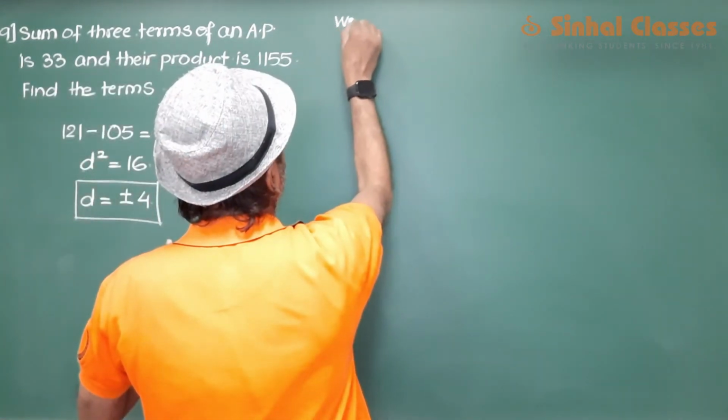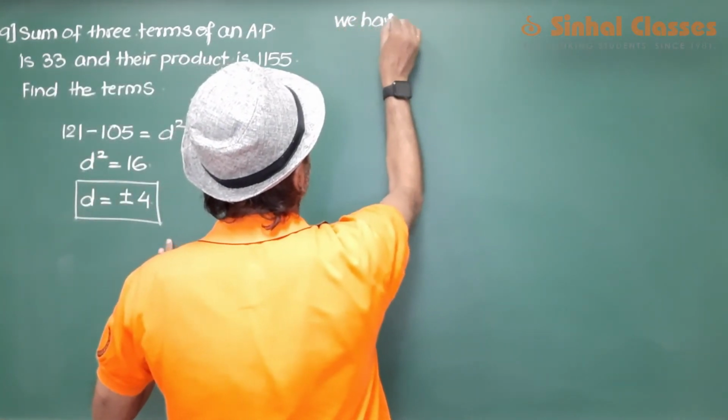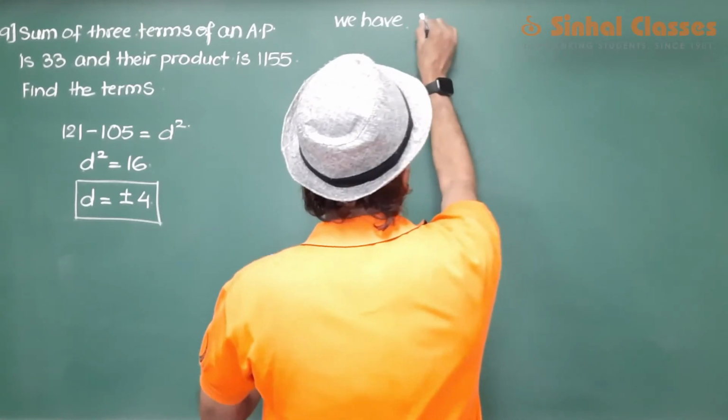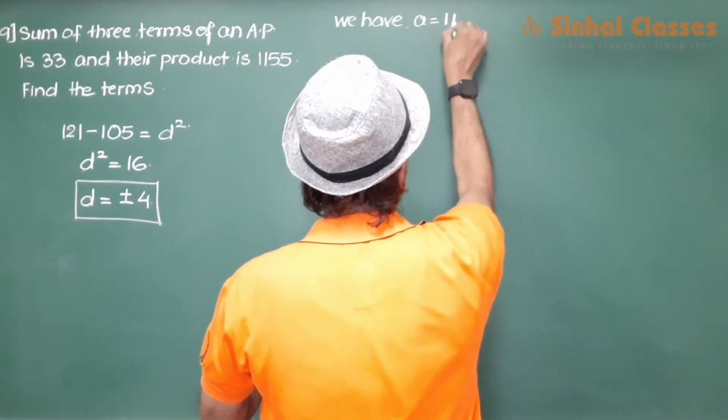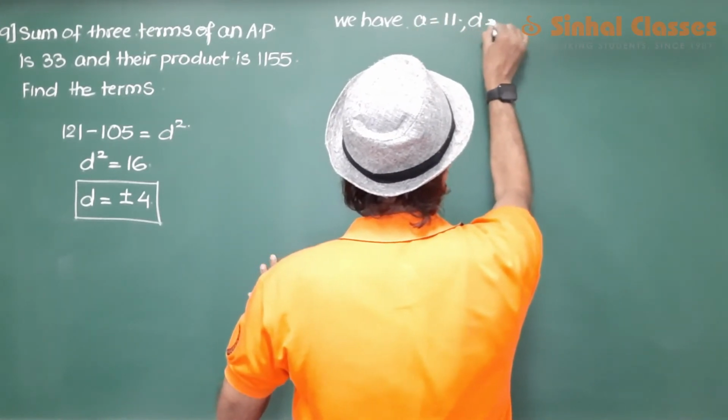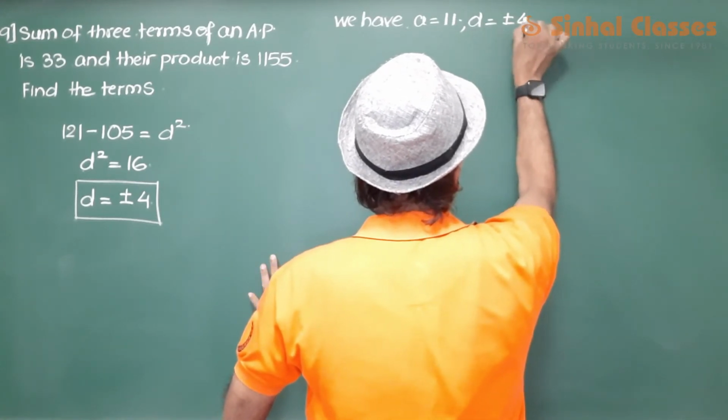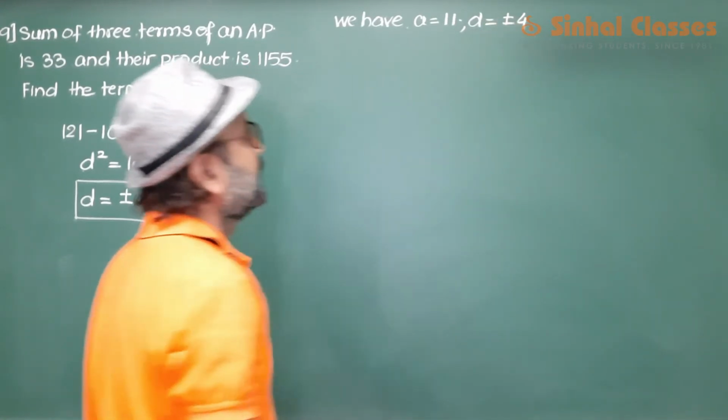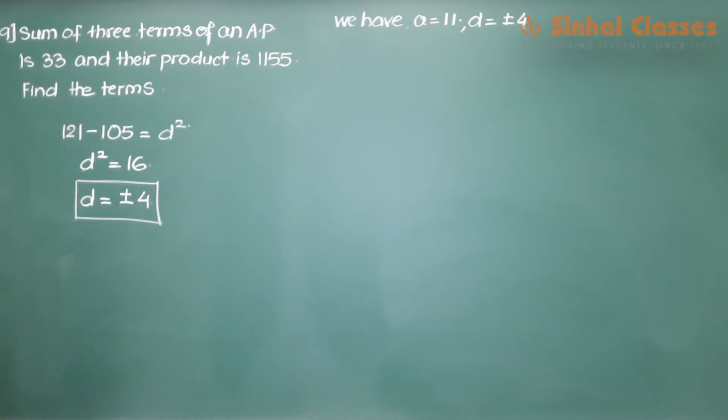Now we have a as 11 and d as plus and minus 4, and we are looking for the three terms of an AP.